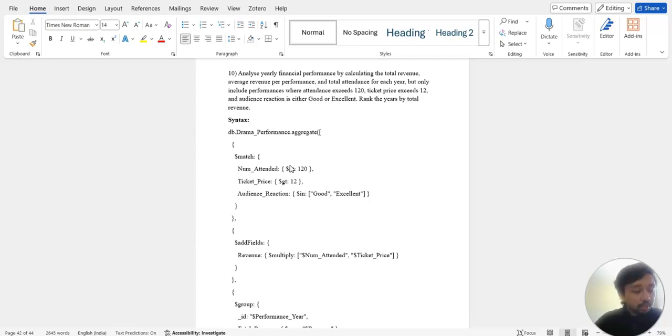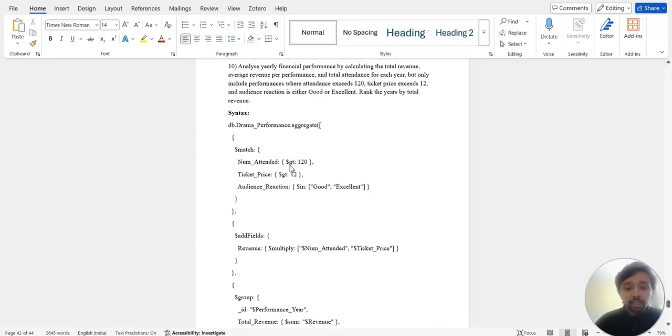By mentioning that the number of attendees is greater than 120, it means stronger attendance is preferred, and also the ticket price greater than 12, it means higher price value tickets are preferred, and the audience reaction should be either good or excellent.